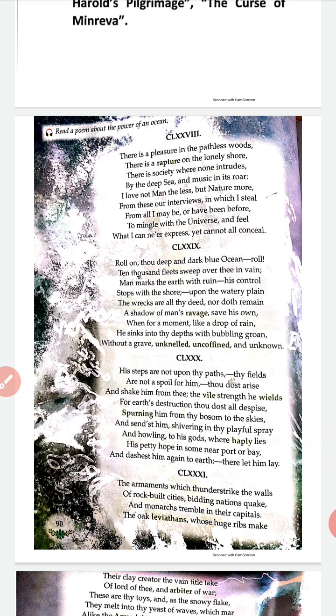From these our interviews, in which I steal from all I may be or have been before. Now this interaction which the poet or the speaker is having with the ocean or the sea, the poet is calling interviews between him and the ocean, and the poet is saying that from this interaction the poet is stealing from his being.